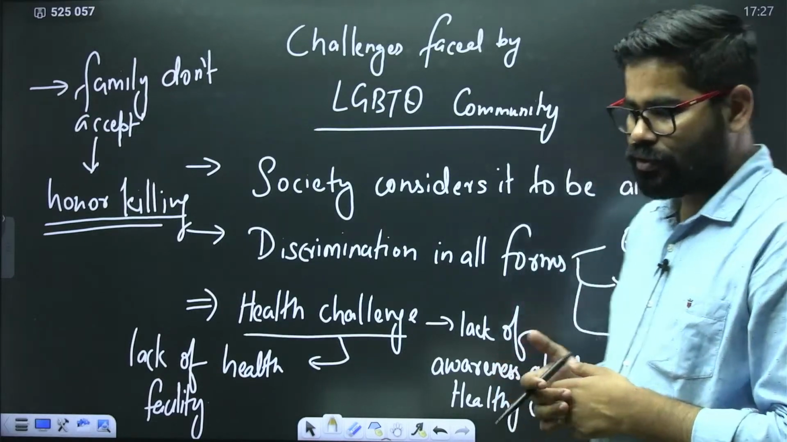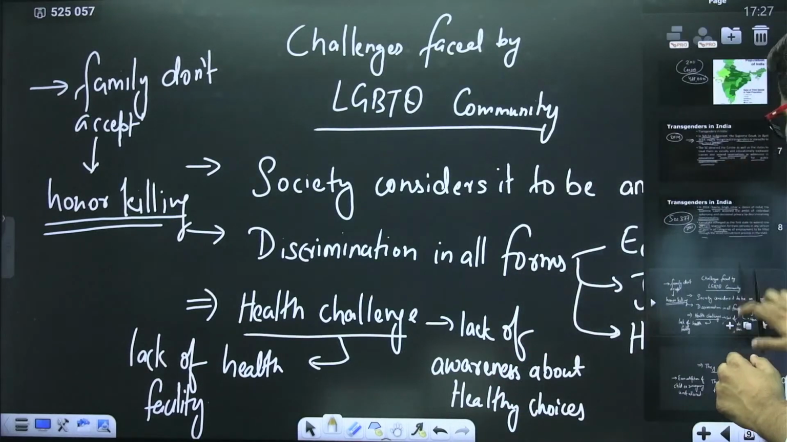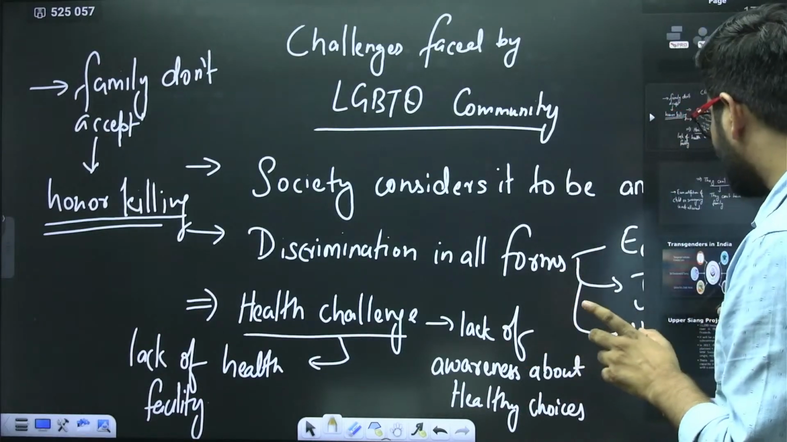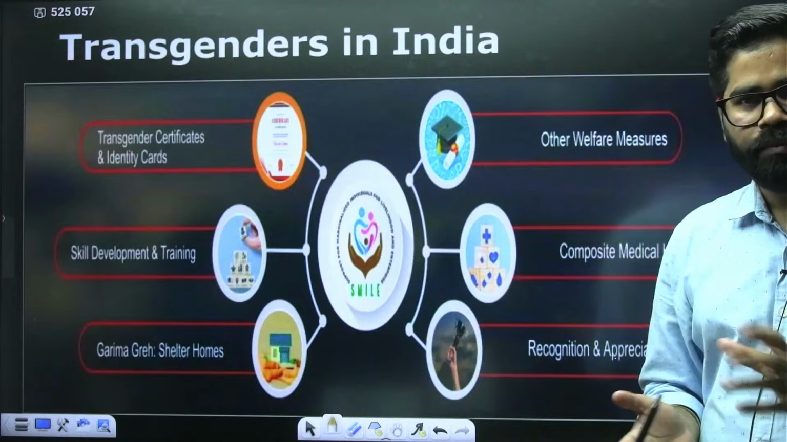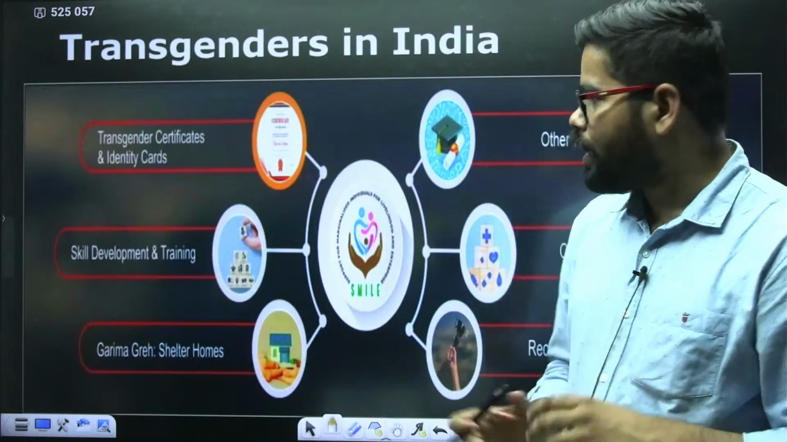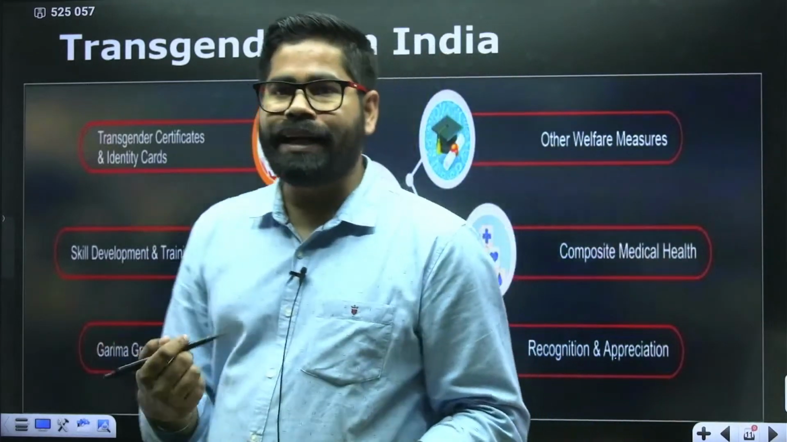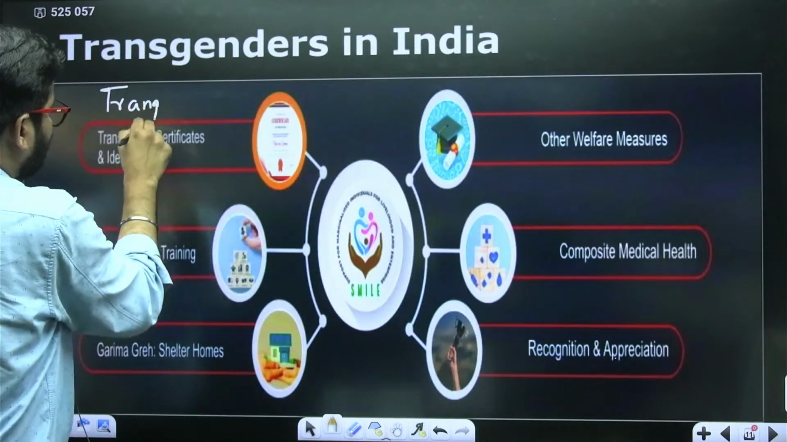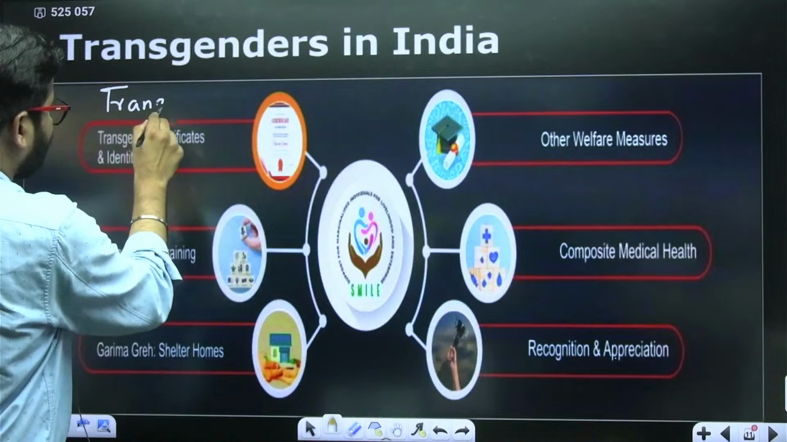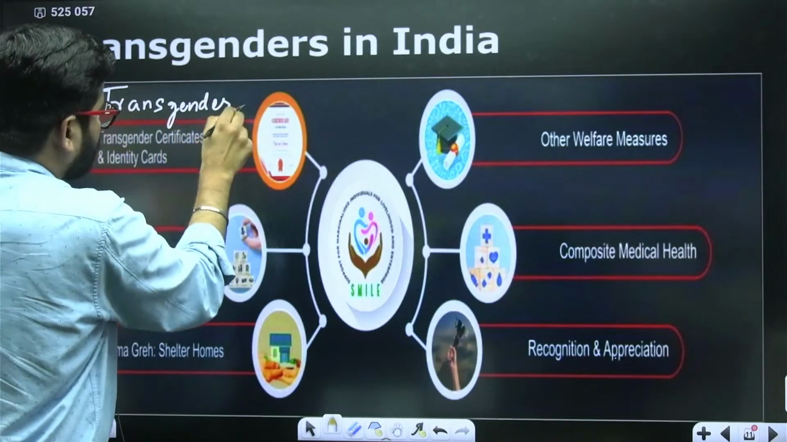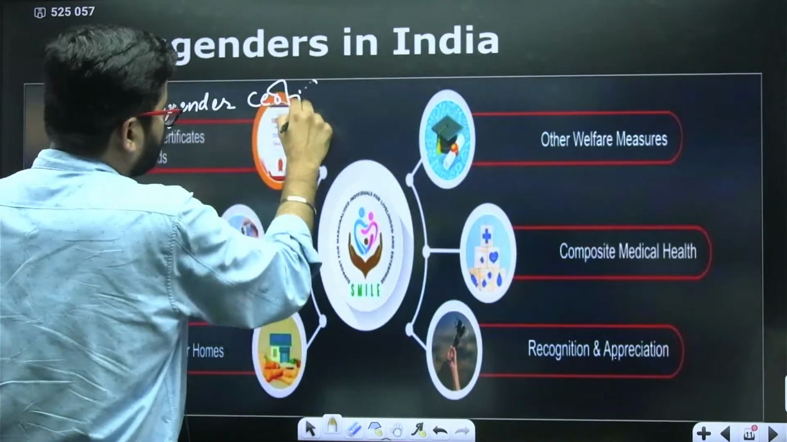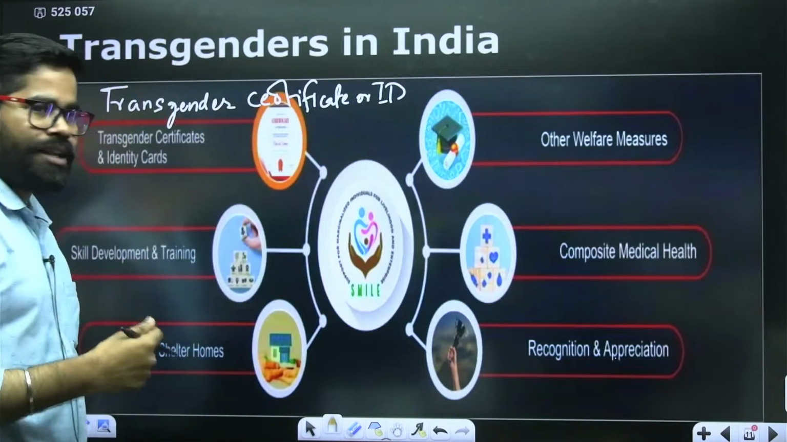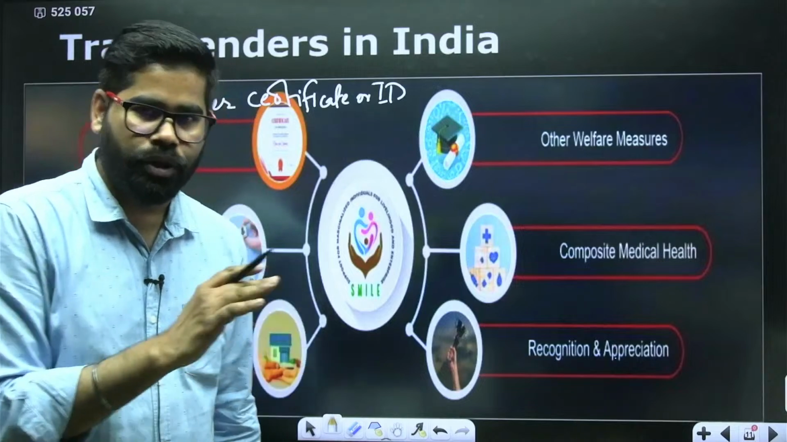Okay. Good evening. So this is our first part, that what are the challenges with the LGBTQ community. Now the government has started some schemes also for them. The government has started some programs. Like one of the things is, now the government is giving a transgender certificate or ID. Okay. So transgender certificate or ID is now being issued by the government.